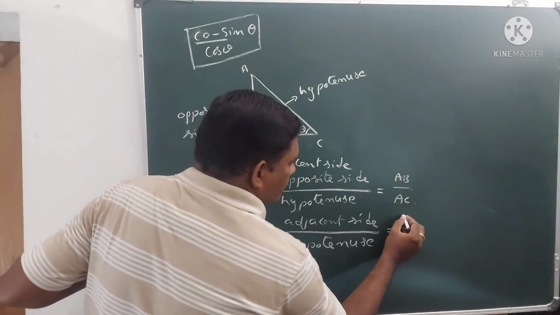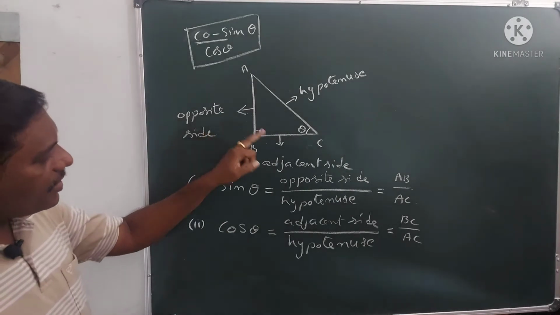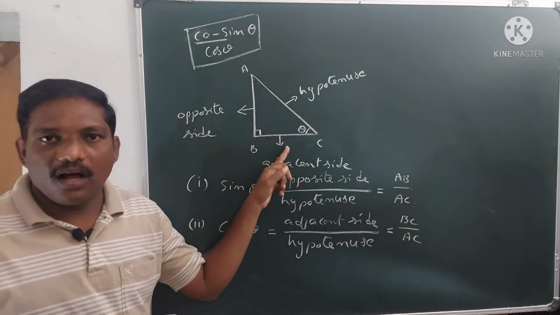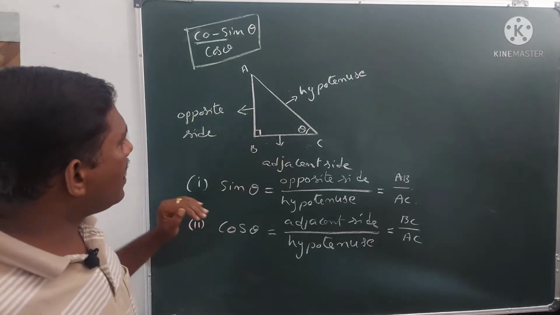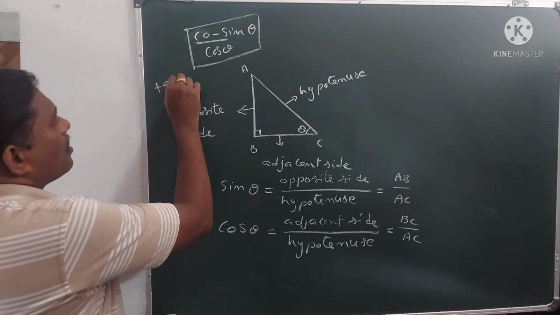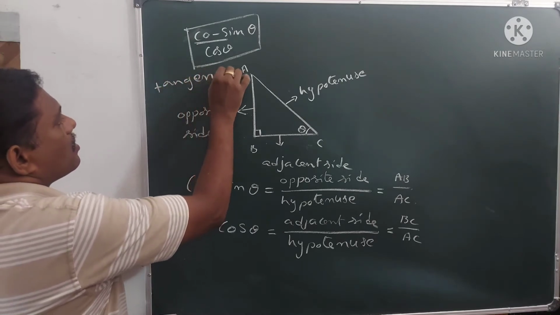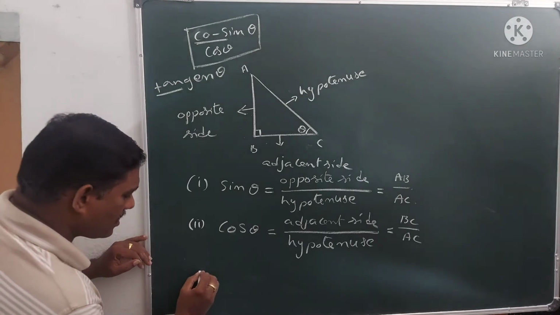Next, if I write the ratio of opposite side to adjacent side, it is called tangent theta. We take only the first three letters.